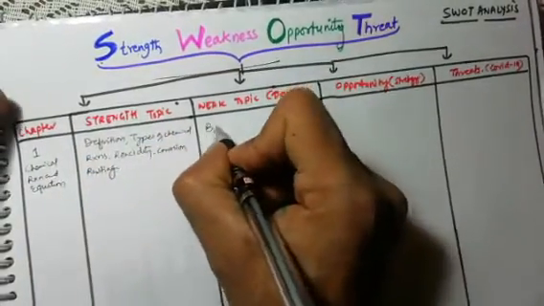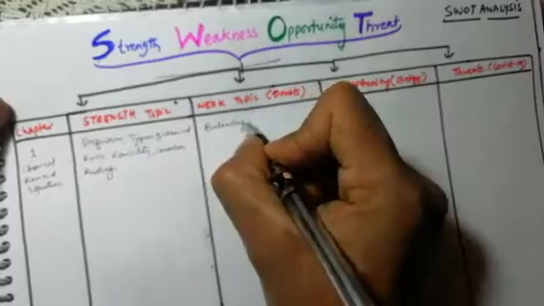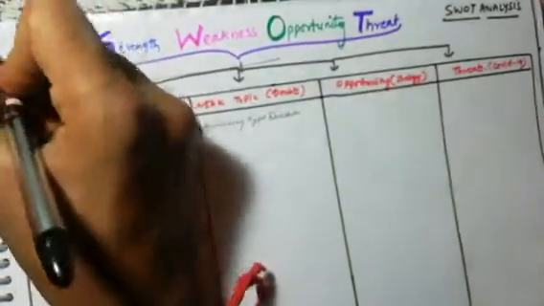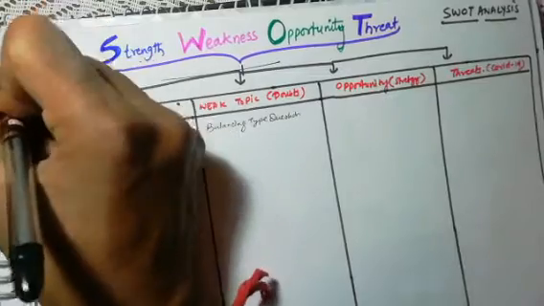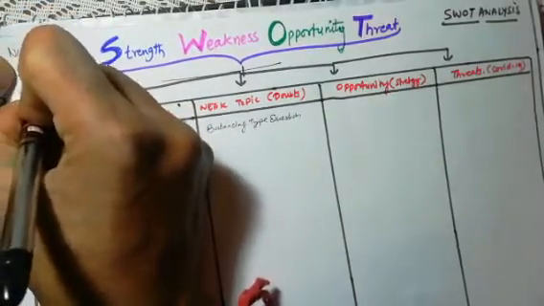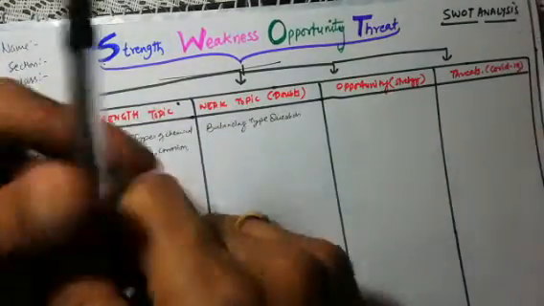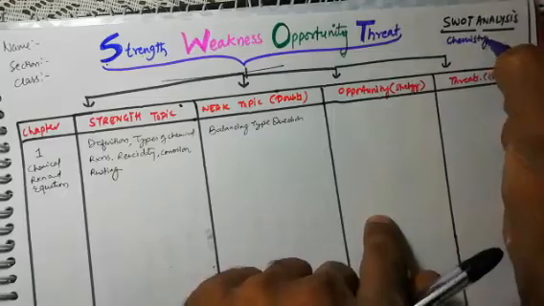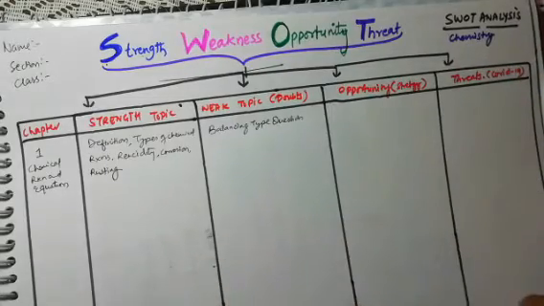Or suppose you don't know the balancing-type questions, then you will write here: balancing-type questions. I forgot one thing. You will write your name, your section and your class here. Obviously this is a SWOT analysis for chemistry, so you will write the subject chemistry. You can make one for physics and bio also.